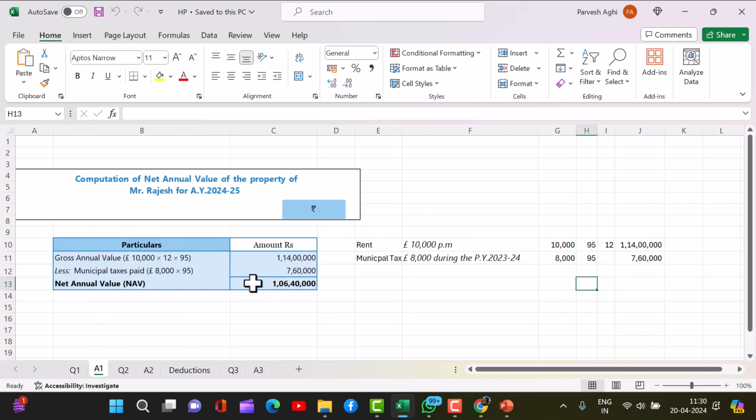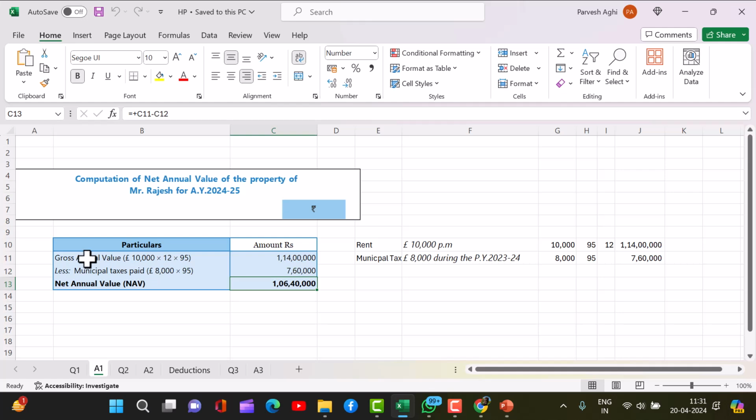So it is very simple. The gross annual value will be 10,000 pounds into 12 into 95. So the rent is how much? 10,000 pounds, and 95 rupees is the rate, for 12 months. That means his income will be 1 crore 14 lakhs. Then municipal taxes he's paying is 8,000 pounds at 95, so it comes to 7 lakh 60,000. So that means this net value will be 1 crore 6 lakh 40,000.